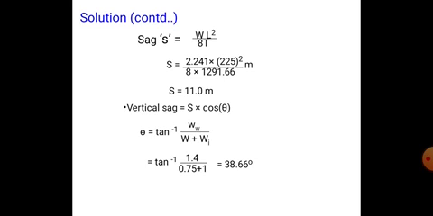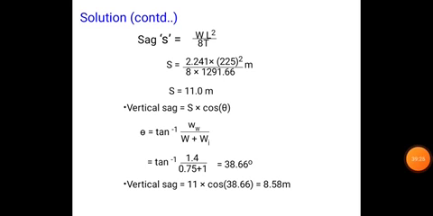So substituting for the vertical sag: vertical sag is S into cos of 38.66, where S is 11. So 11 into cos of 38.66 gives 8.58 meters. So the maximum sag is approximately 11 meters, and the vertical sag is S into cos theta, that is 8.58 meters.